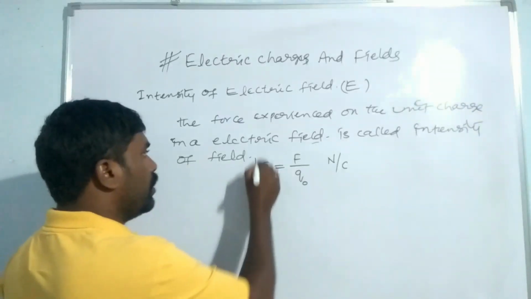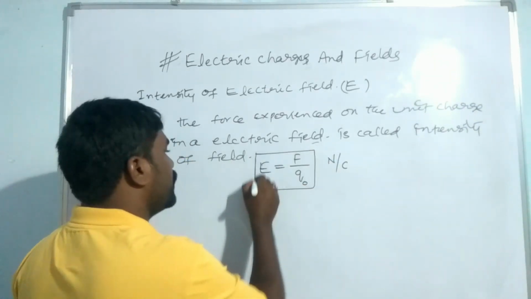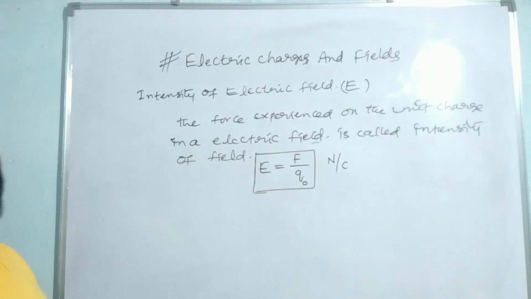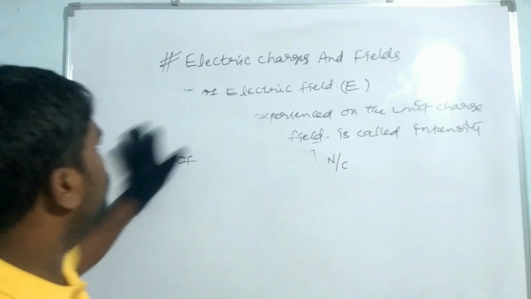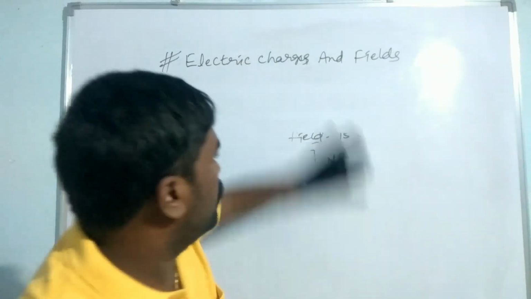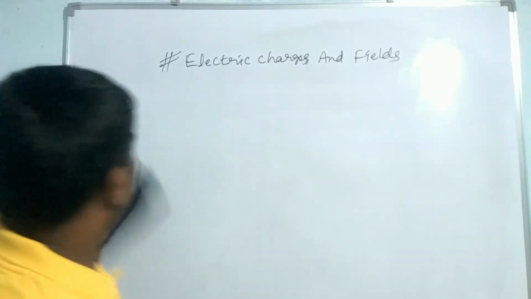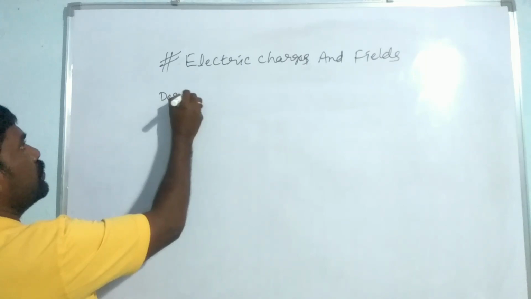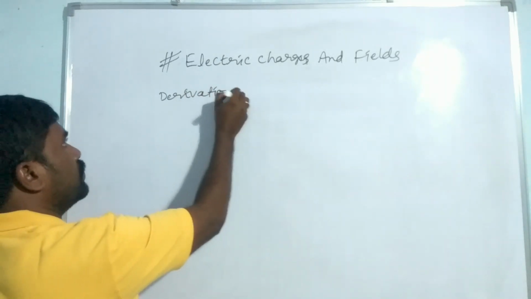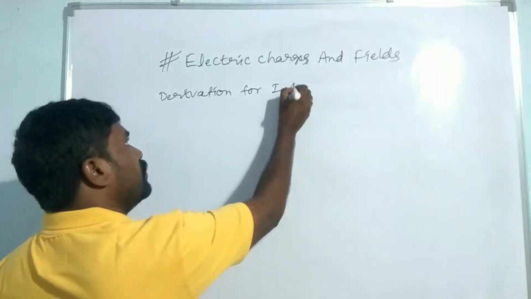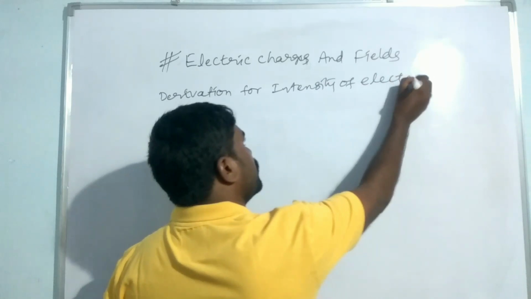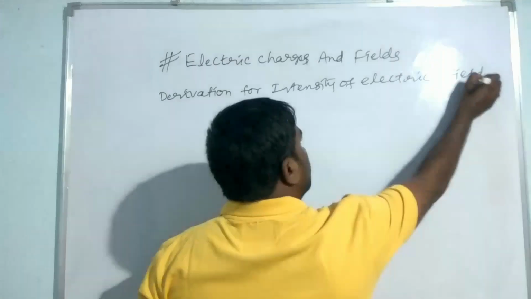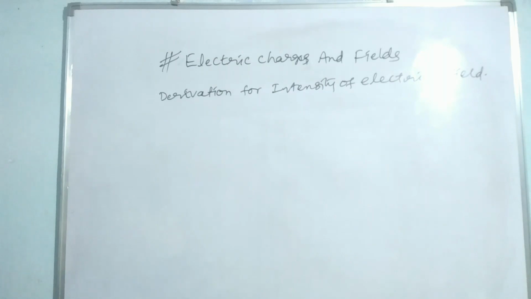Okay. Now let us find the derivation for the intensity of electric field. Let us write the derivation. Derivation for intensity of electric field. This is also a 4 marks board examination question. You should focus on it. So how can you derive it?